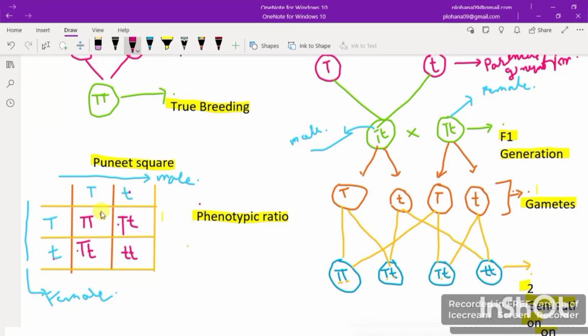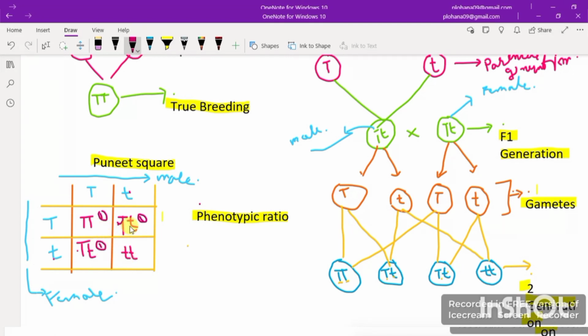We know that capital T will be tall. So we do have one tall. Capital T and small t will also be tall, because we know that capital T will be dominant over the small t, right? Same will be happening in this case as well. So here we have another tall plant.